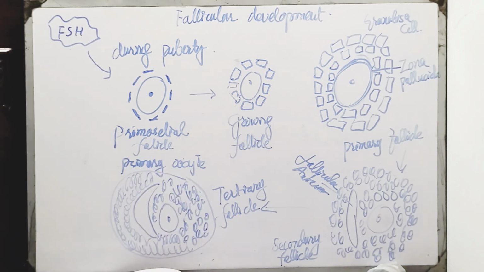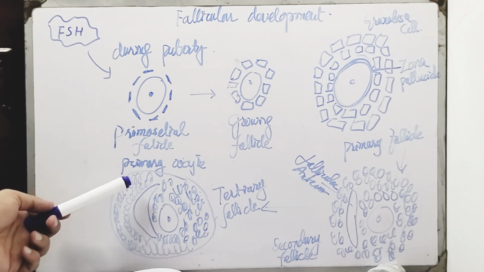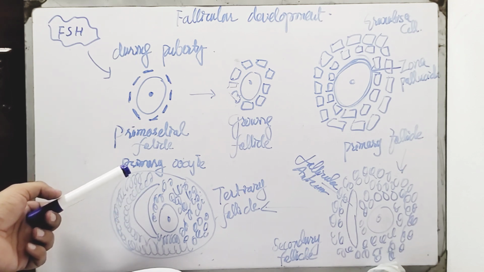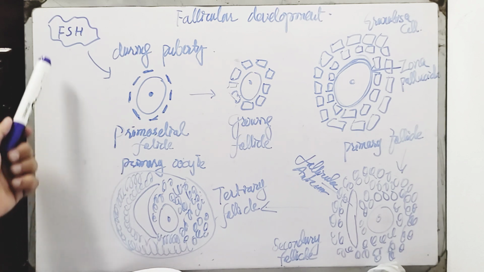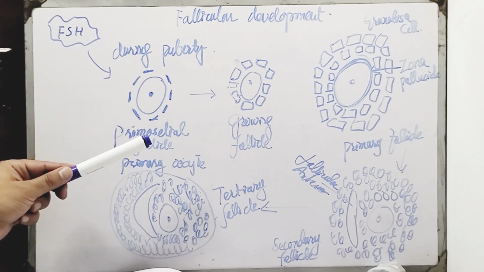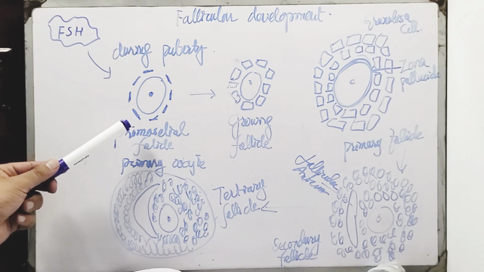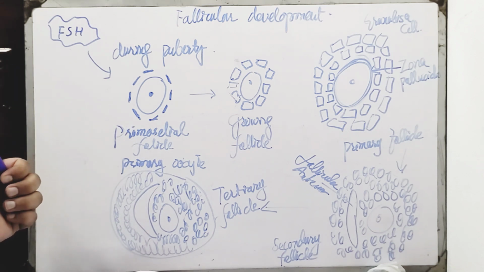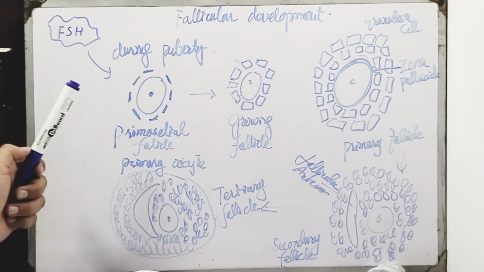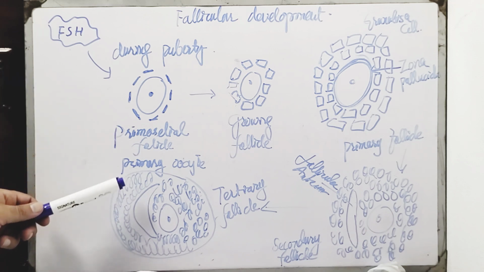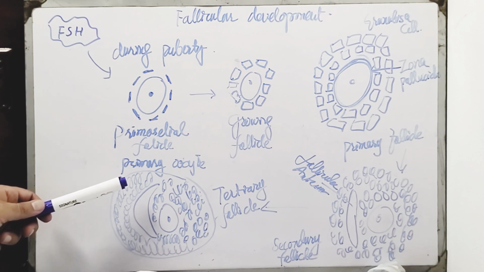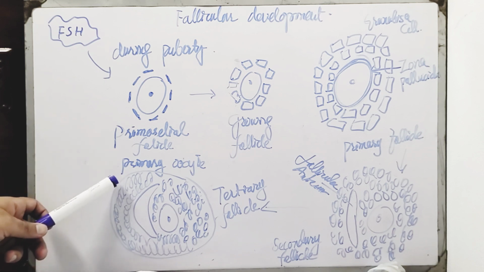theca layer. The theca layer has two parts, theca externa and theca interna. Theca interna cells, stimulated by luteinizing hormone, then produce testosterone. Most of the testosterone will be taken up by the granulosa cells under the effect of FSH. Then granulosa cells convert the testosterone to estradiol, and the theca externa is mostly a connective tissue layer.